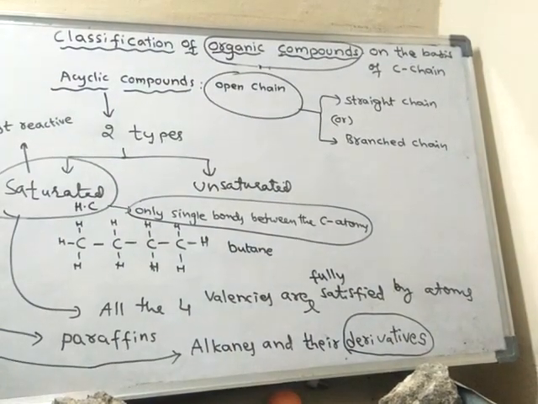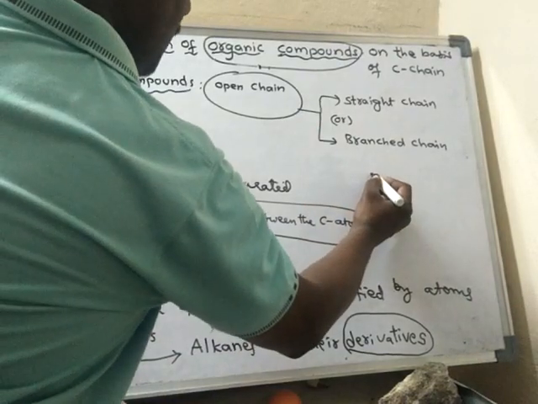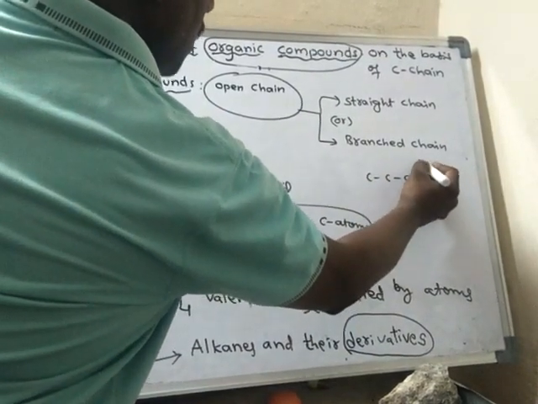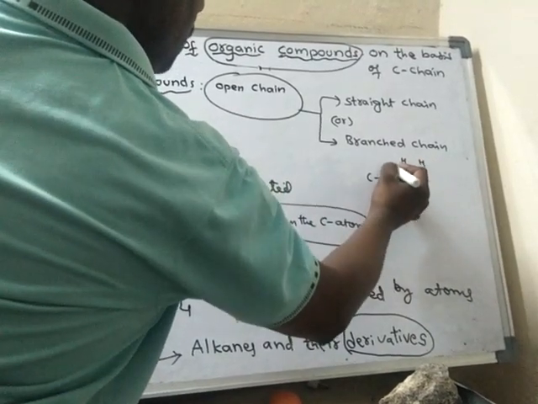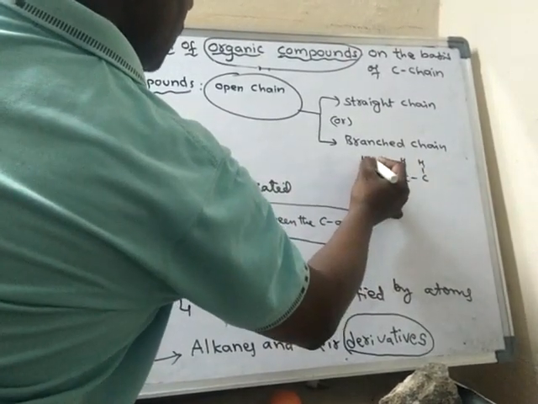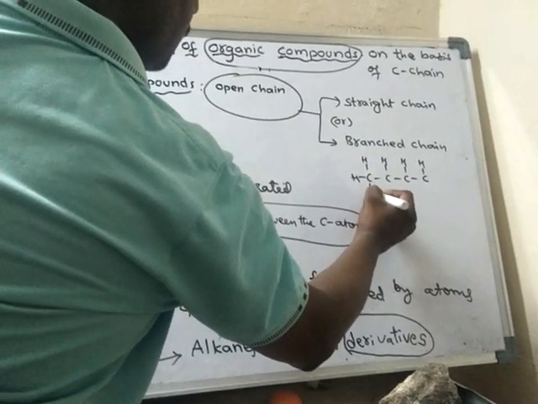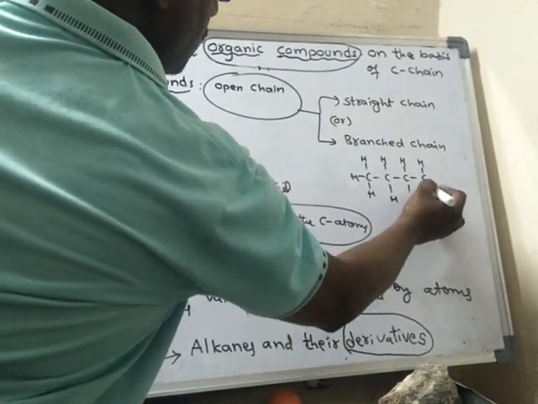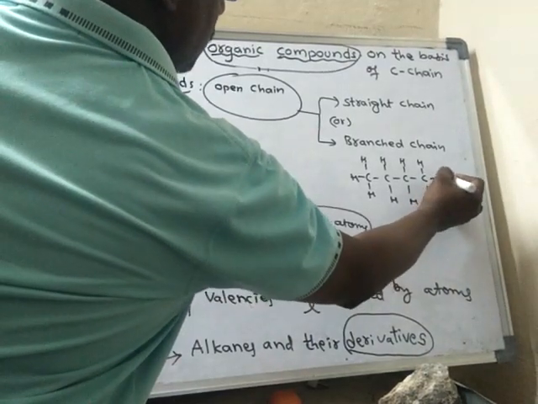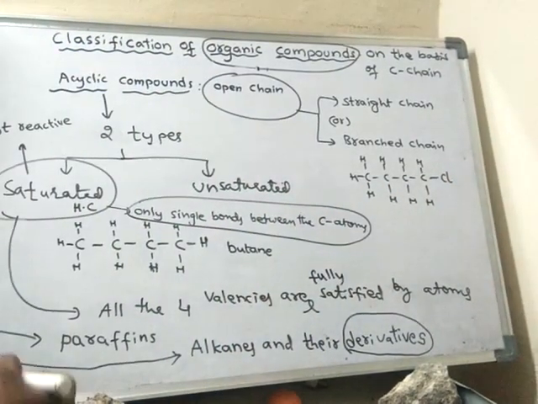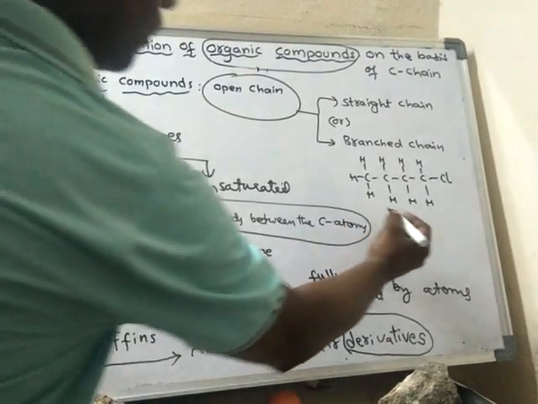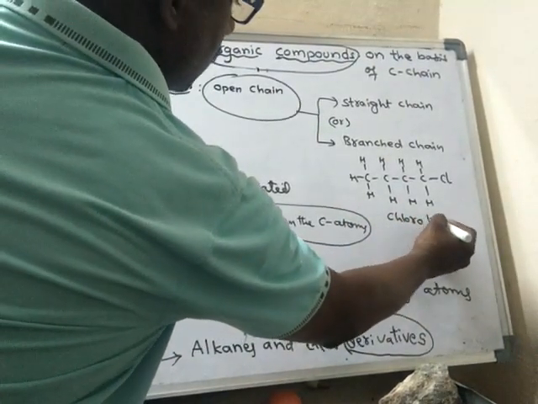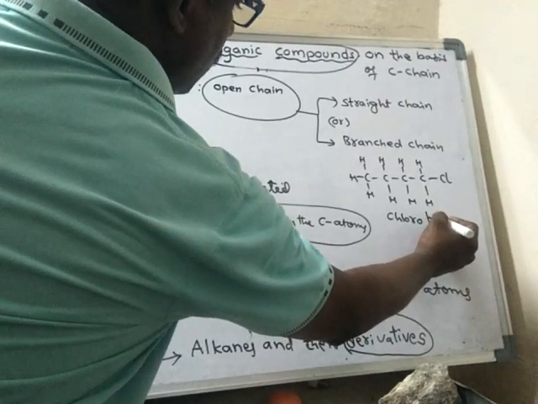Suppose I am writing here, instead of hydrogen, if I replace a hydrogen by chlorine, now it is called chlorobutane.